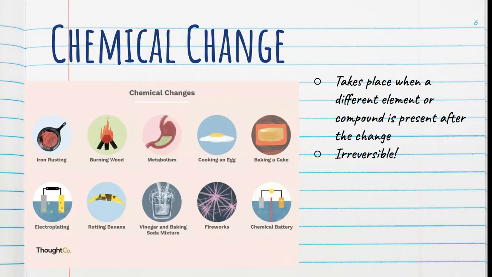So these things, and a really good way to remember or to be able to determine whether it's physical or chemical, is to think, can I change it back to its original form? If you break glass, can you change it back to its original form? Sure, we can glue it back together. It's still glass.